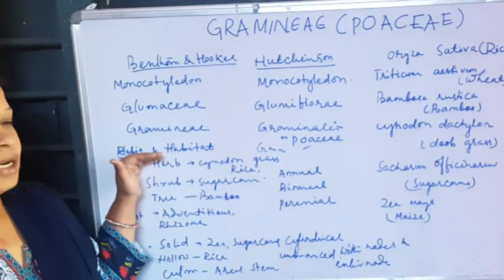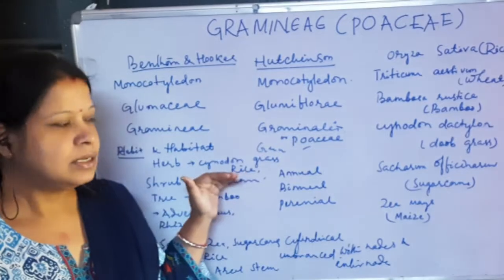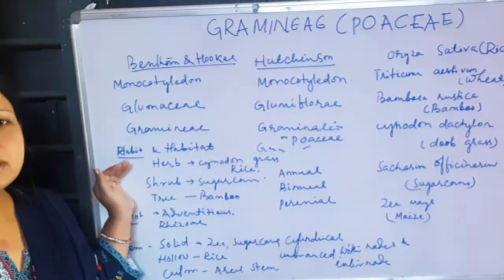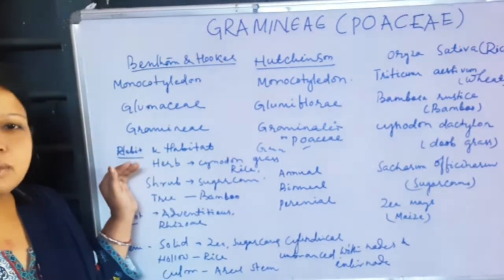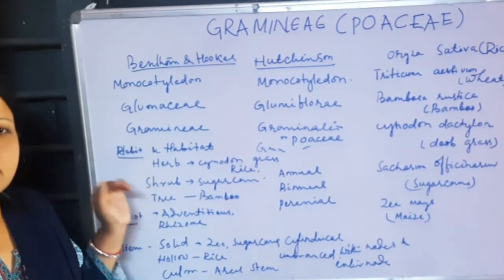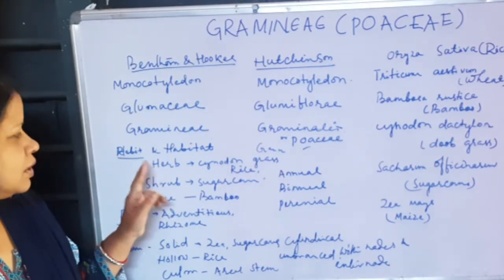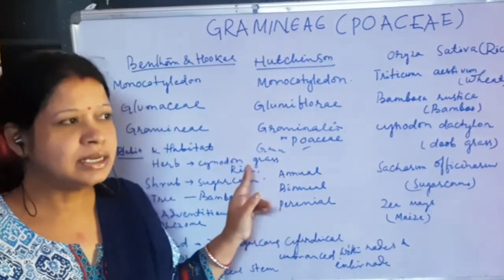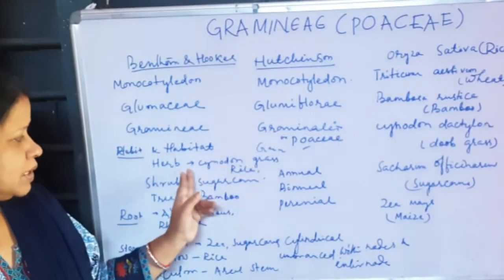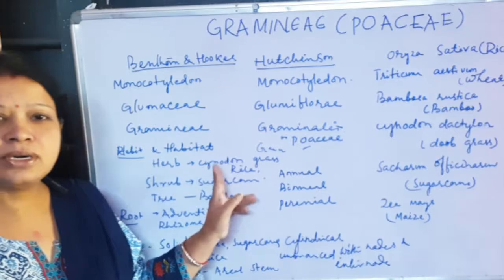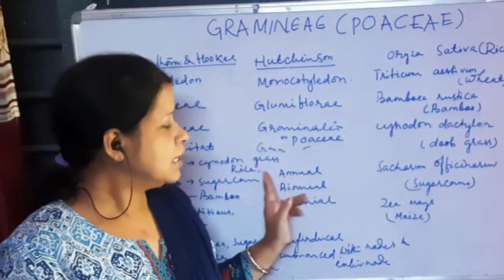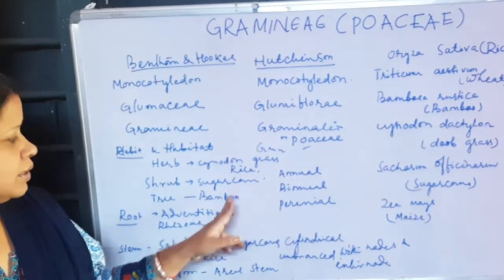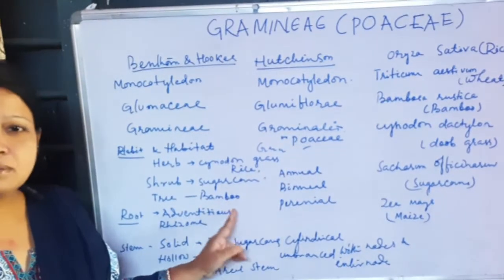Next comes the habit and habitat of the plant. All types of plants are available in this family. We are talking about the family. So some are herbs, some are shrubs, and very rarely some are trees. Herbs, particularly, it is a common grass family. The common grass included in this family is Cynodon dactylon or dub grass. Shrubs are like sugarcane, and the tree is bamboo.